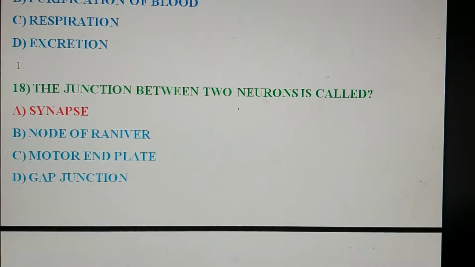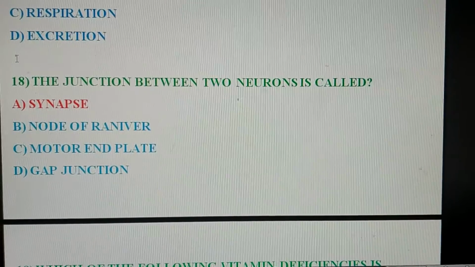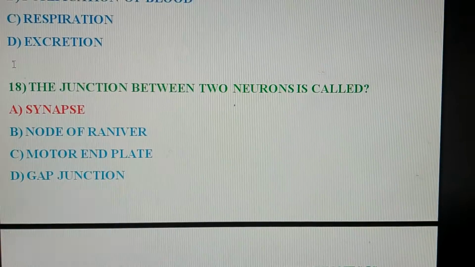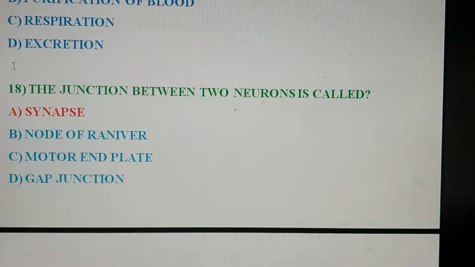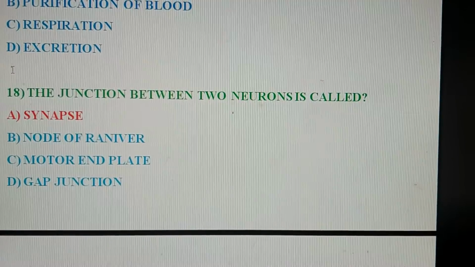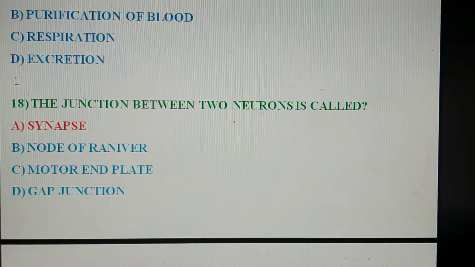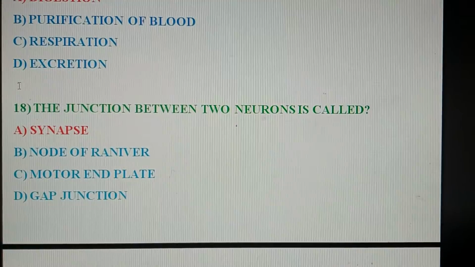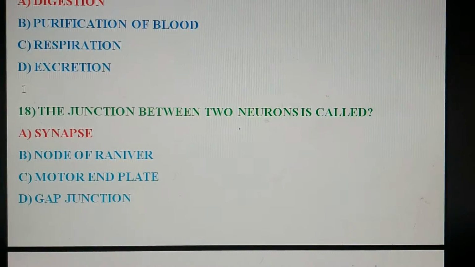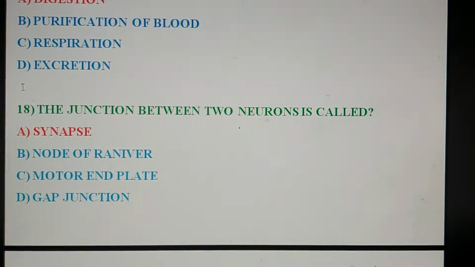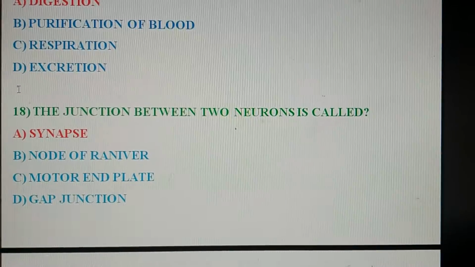Next question. The junction between two neurons is called. Option A, synapse. Option B, node of Ranvier. Option C, motor end plate. Option D, gap junction. So the correct option is option A, synapse. The junction between two neurons is called synapse.